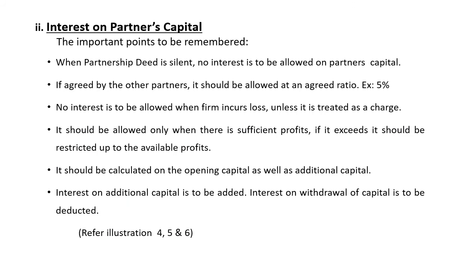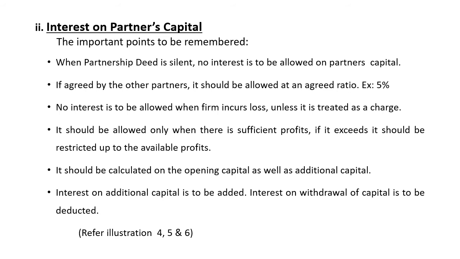In the next adjustment, we will see about interest on partners' capital. There are so many points to be remembered. When the partnership deed is silent, no interest is to be given to the partners. If it is agreed by the partners, interest can be given at any rate. It may be 5% or 6% or 10%. When the firm incurs loss, no interest is to be given unless it is a charge. What is the meaning of charge? A charge is compulsory. If it is an appropriation, it need not be given. When it is said to be a charge, it should be given. So when the firm incurs loss, no interest is to be given.